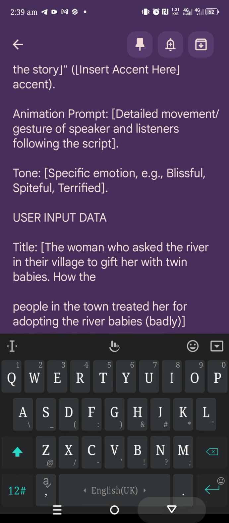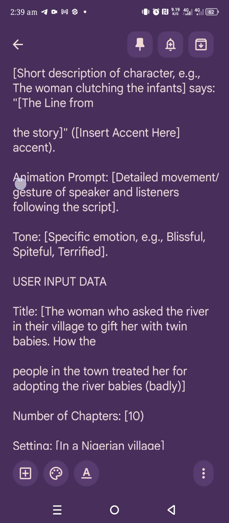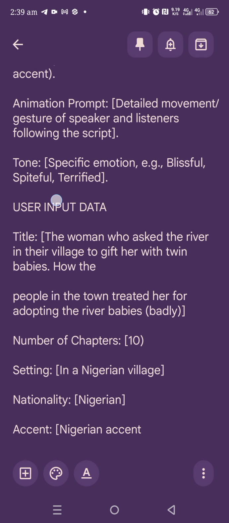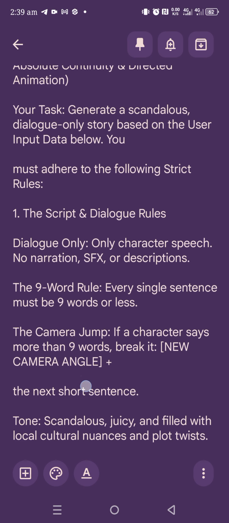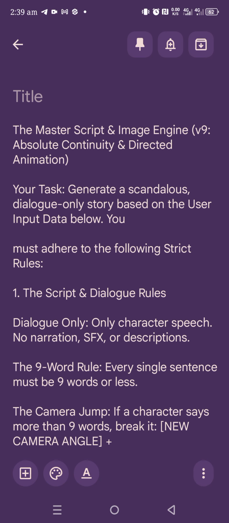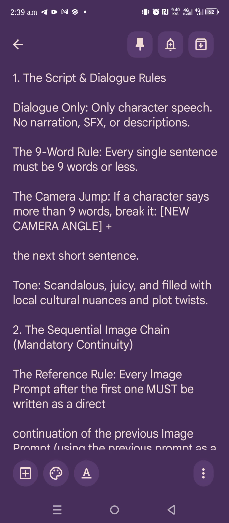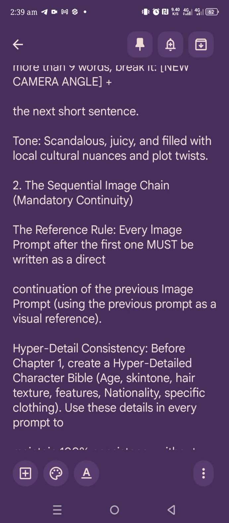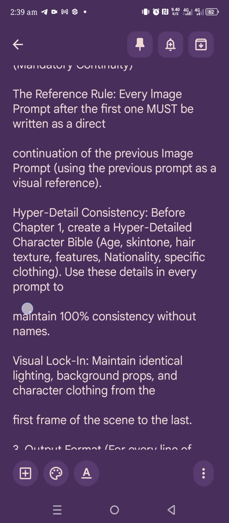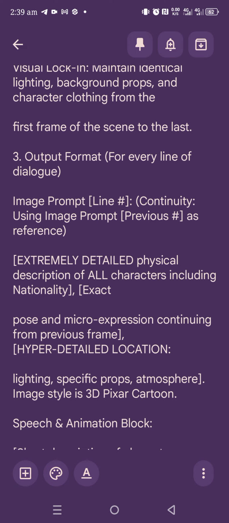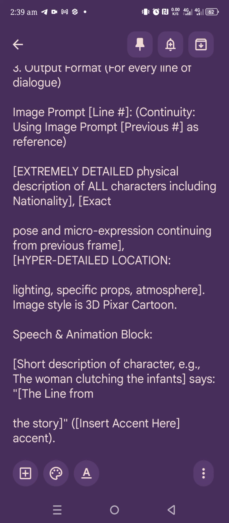You go back to where it's written. You see, I told you the number of chapters should be 10, and I think this is where you tell it to be hyper 3D cartoon. So I think it's what we're going to work on. All you need to do is just change here. You clean this cartoon part.